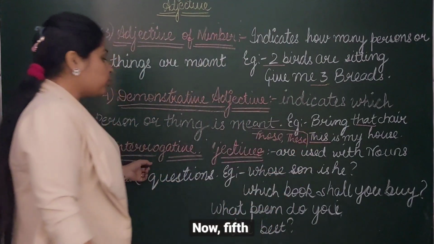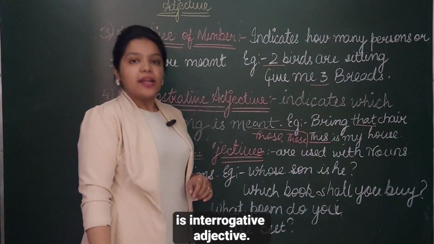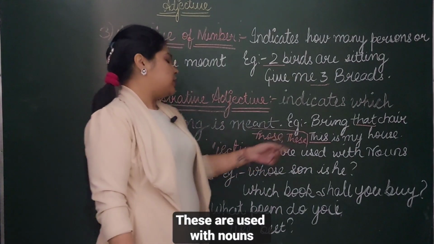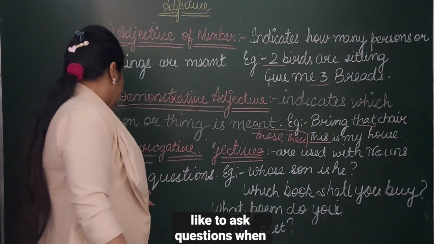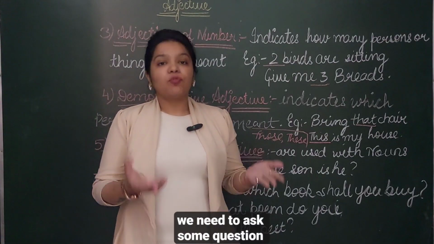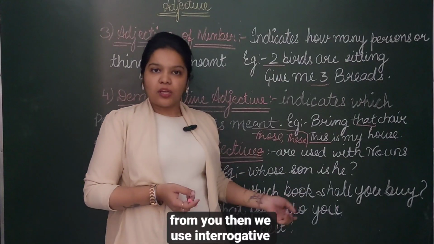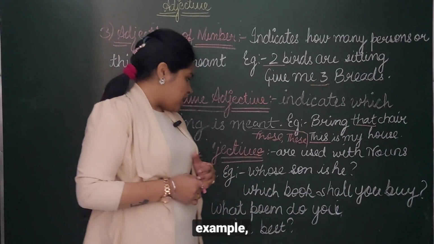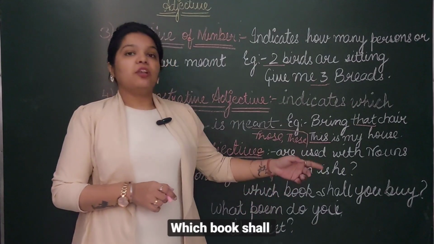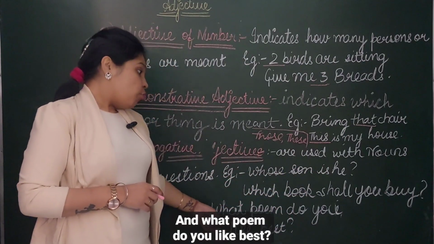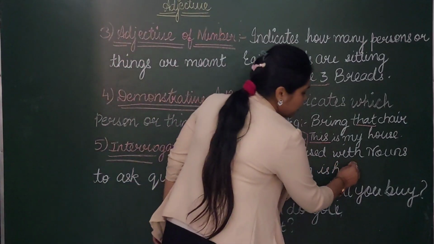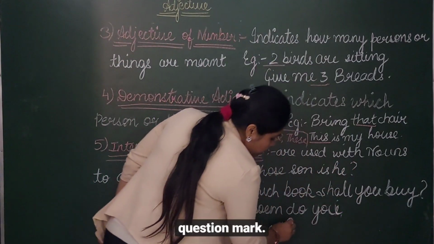Now, the fifth one is interrogative adjective. What are interrogative adjectives? These are used with nouns to ask questions. When we need to ask some question, then we use an interrogative adjective. For example, whose son is he? Which book shall you buy? And what poem do you like best? They always end with a question mark.